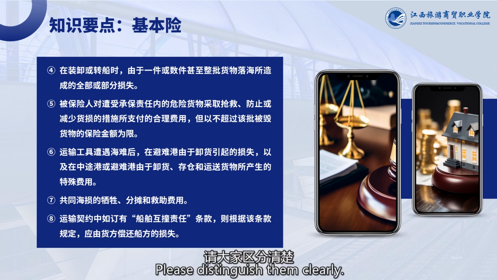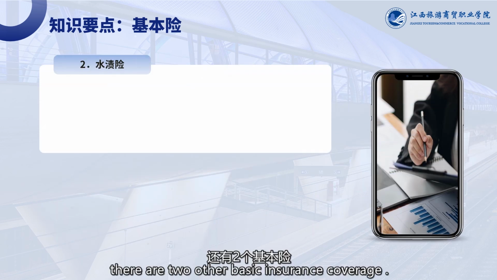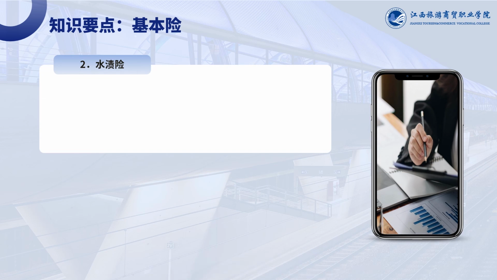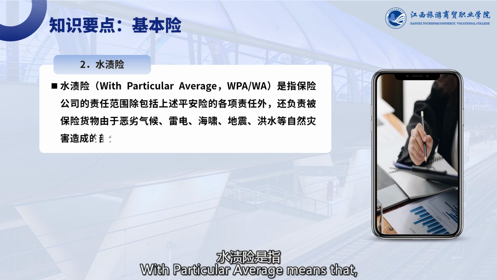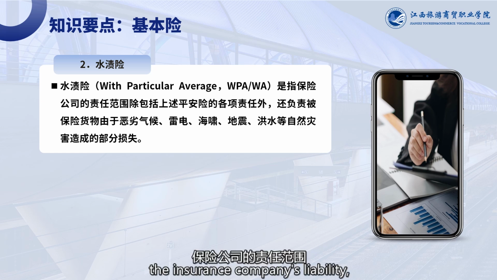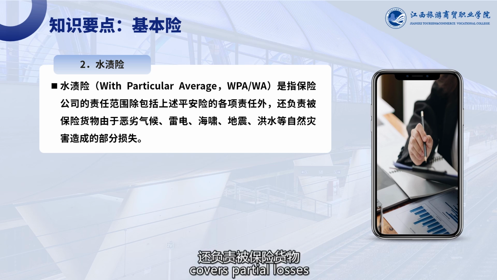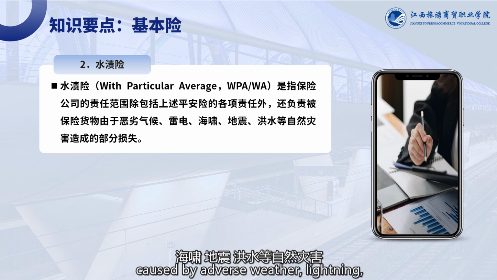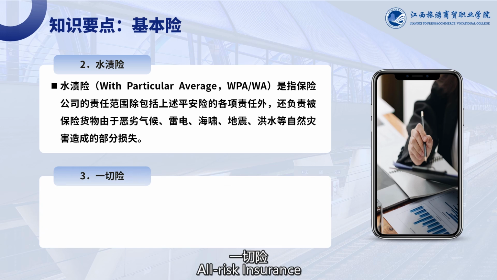Please distinguish them clearly. Apart from FPA, there are two other basic insurance coverages. With particular average. With particular average means that the insurance company's liability, in addition to all the liabilities mentioned in free of particular average, covers partial losses of the insured goods caused by adverse weather, lightning, tsunami, earthquake, flood, and other natural disasters.